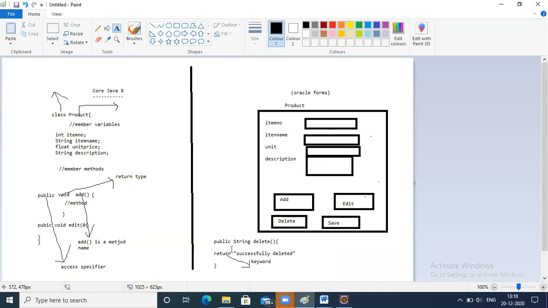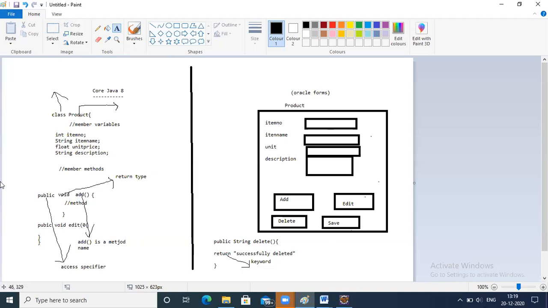Just tell me regarding the access specifiers, like public, private, and others. How can we give them? I mean, what is the class type, could it be public or private? Give me an example in terms of the interface, not the back end. In the front end, how can we use public and private?